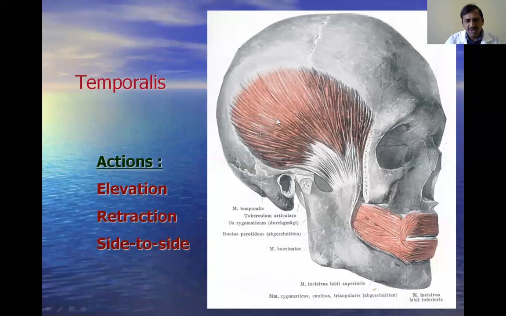First, see the temporalis. This is the temporalis muscle. It takes origin from the temporal fossa, below the inferior temporal line, and gets inserted to the coronoid process of the mandible, especially the deep surface, anterior border and medial surface of the coronoid process. The most important functions of the temporalis are elevation, retraction, and side-to-side movements. These are the movements with the help of the temporalis.